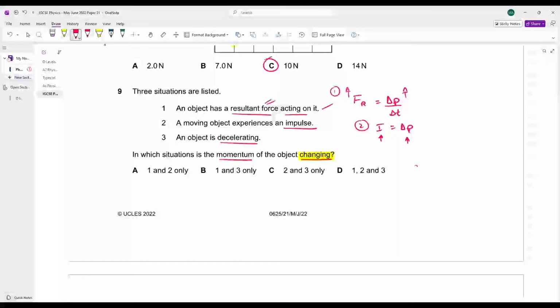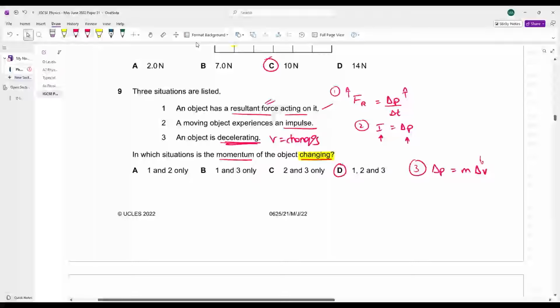An object is decelerating. बेटा change in momentum का formula क्या होता है? Mass into change in velocity. If you are decelerating, your velocity changes. If your velocity is changing, either increasing or decreasing, your momentum will also change. D is your answer. तीनों scenarios में आपका momentum change हो रहा है बेटा.